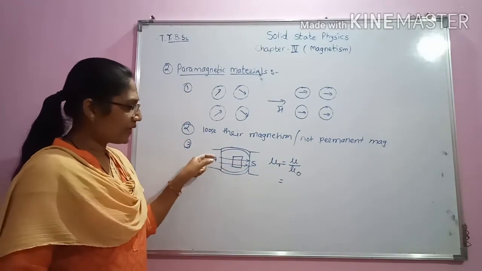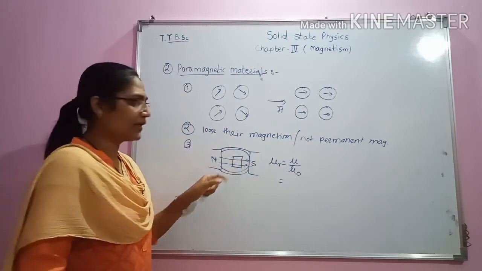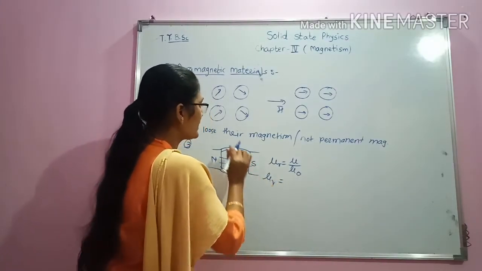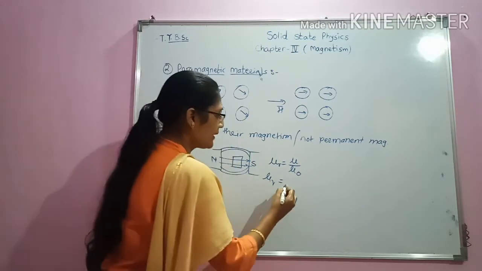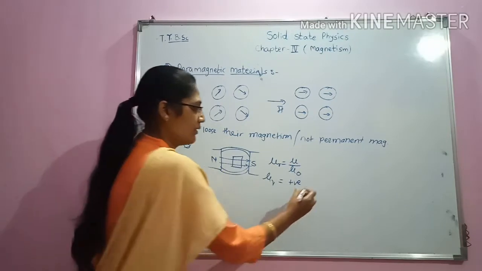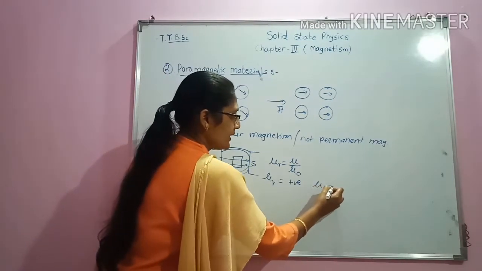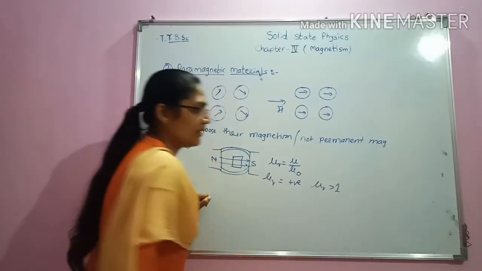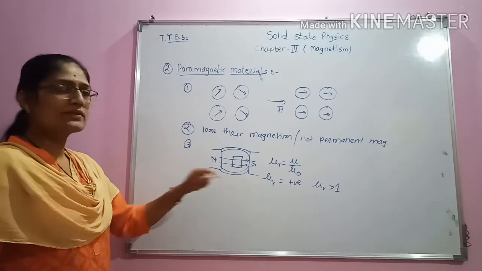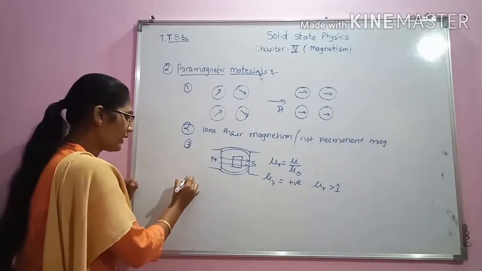Here lines of flux are penetrating through the material. Therefore, the relative permeability value in the case of paramagnetic substances is positive. Mu r is greater than 1. In the case of diamagnetic substances, it was negative. Here it is positive.